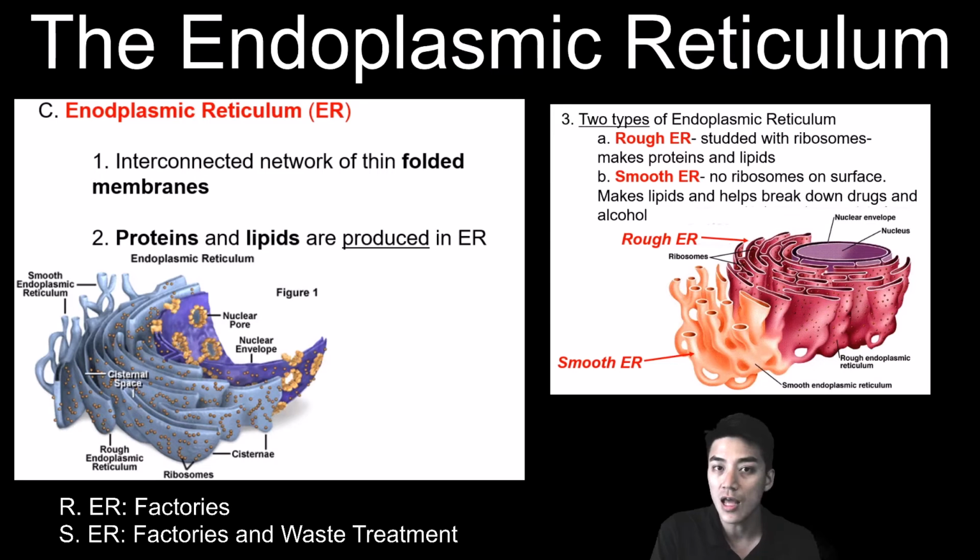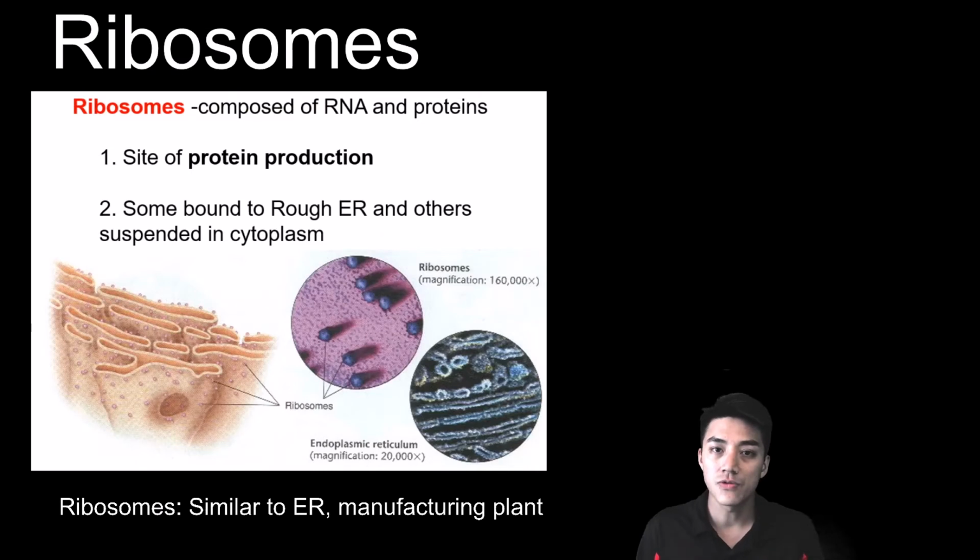Now, if you need an analogy, the endoplasmic reticulum is kind of like a city's factories or manufacturing plants, or in the case of smooth ER, it's kind of like a waste treatment facility. Ribosomes are found in the rough endoplasmic reticulum, or they're just suspended throughout the cytoplasm. They're composed mainly of RNA and protein, and they're the site of protein production and protein synthesis. They're very similar to the endoplasmic reticulum in that they're kind of like manufacturing plants that produce goods for the cell. They produce goods for the city.